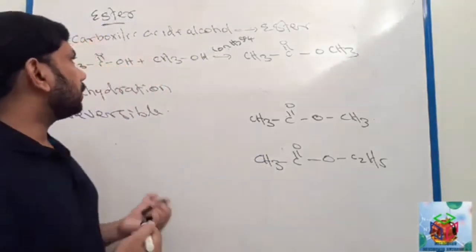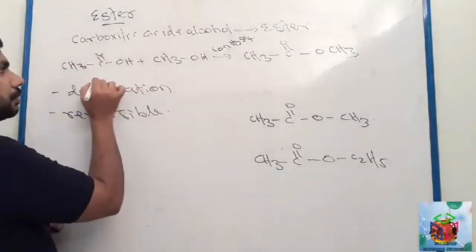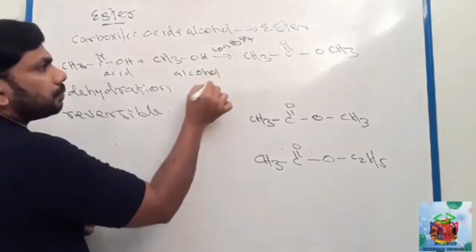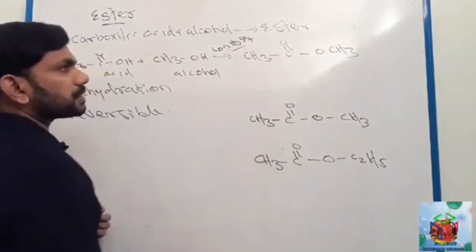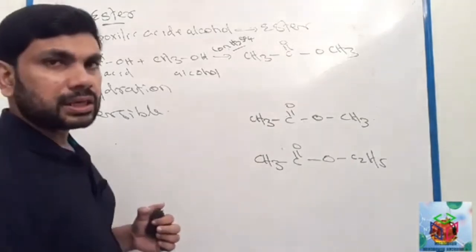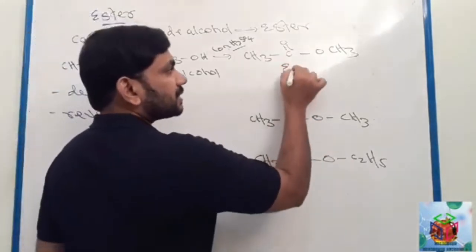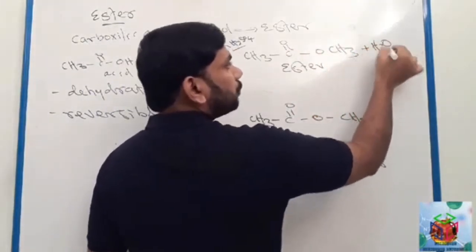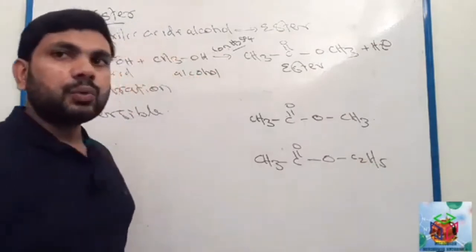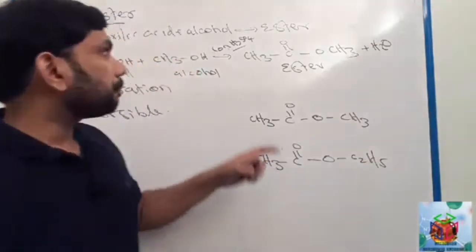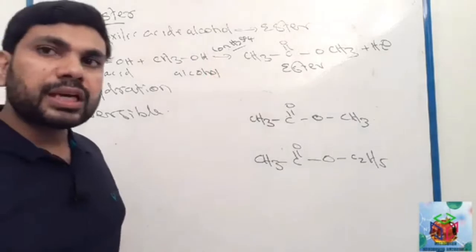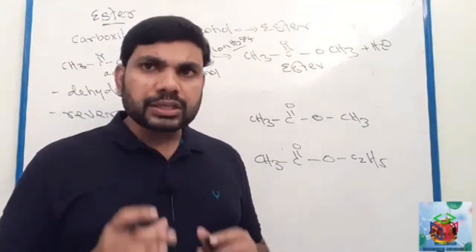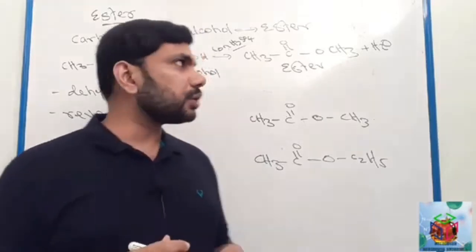Here this is carboxylic acid and this is alcohol. Alcohol and carboxylic acid react together in the presence of concentrated sulfuric acid. After the reaction, ester forms. This product is called ester. During this chemical reaction, water is a side product. So here concentrated sulfuric acid helps to remove the water molecule.